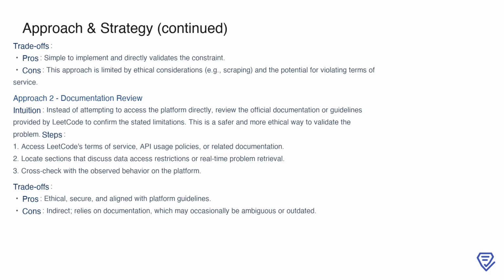Instead of interacting directly with the platform, this approach involves reviewing LeetCode's official terms of service, API usage policies, and other relevant documentation. By locating sections that explicitly address data access restrictions, we can confirm the limitation in a safe and ethical manner. Documentation review has its own trade-offs, being indirect and occasionally subject to ambiguity. However, it aligns with platform guidelines and avoids the risks associated with direct validation.